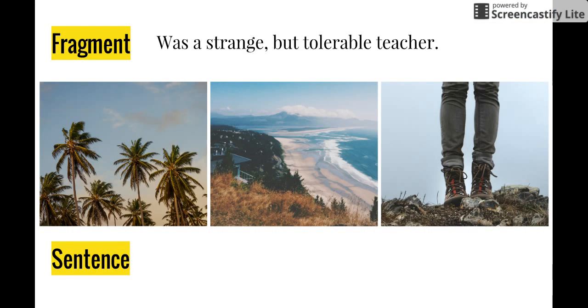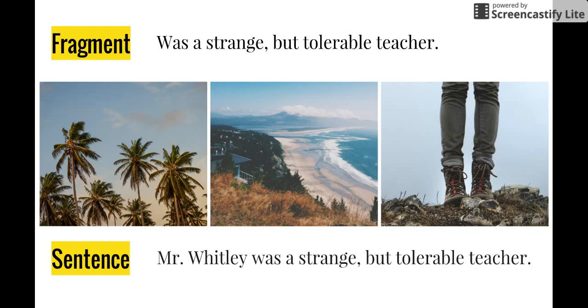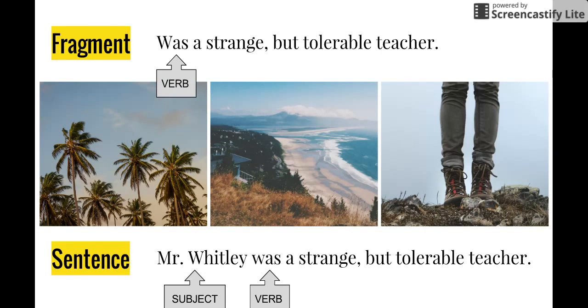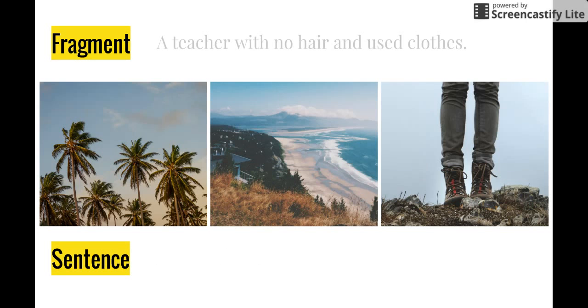A fragment would be, was a strange but tolerable teacher. Now, if we wanted to turn this into a complete sentence, we would say something like, Mr. Whitley was a strange but tolerable teacher. Let's look at the verb and the subject. Notice in the fragment, it does not have a subject. And I know you might be thinking, but that word teacher, that's a noun, but it's not the subject of the sentence, so it doesn't work. Now below, in our complete sentence example, Mr. Whitley's the subject, was is the verb, and it's a complete thought. Let's look at another one.